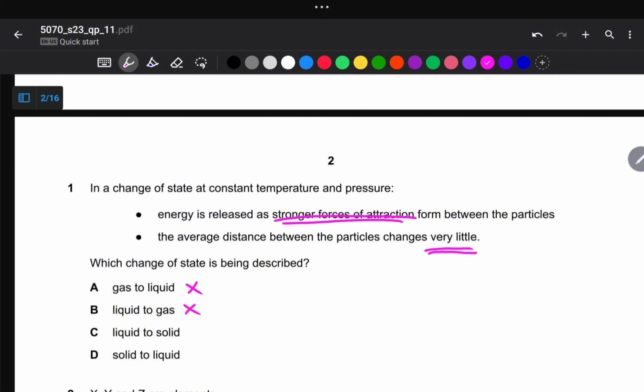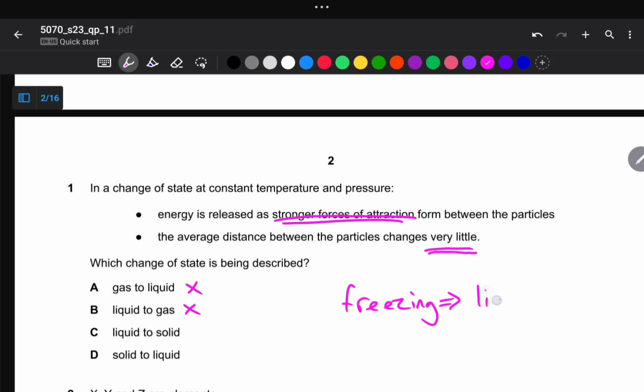So the distance between the particles is very little, and then energy is being released. So meaning to say, when energy is being released, the stronger forces are being formed between the particles. So this occurs during freezing, right? So during freezing, that's where energy is being released when stronger forces are being formed between the particles, right?